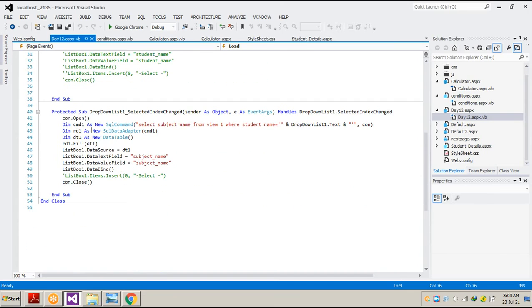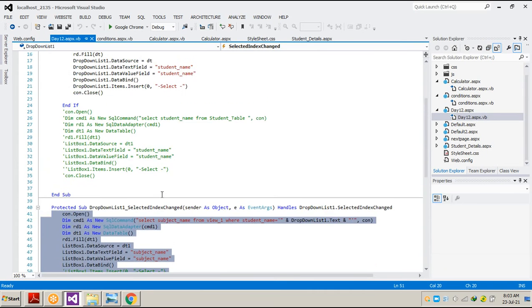As we check, if we select some name, Pritham TechCAD, then see what happens. Nothing happens. If we select Pritham, you can see English, Hindi, Science is coming. It means all this programming is being done on this particular drop down list. Whatever I select here, according to that the list will come from the database. So how is it coming?